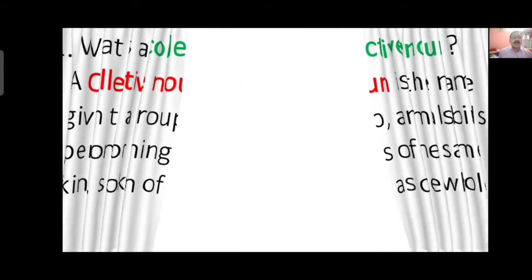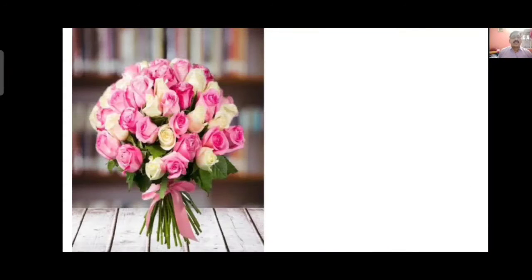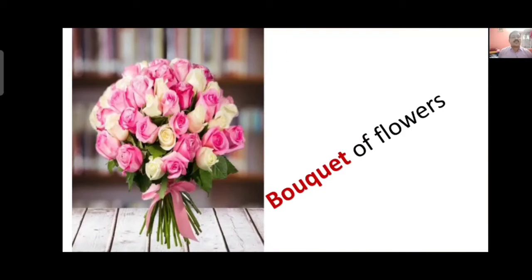Now how we give a special name to the group, let's see. You can see a bunch of flowers together. This is said in the form of collective noun. What? Bouquet of flowers. You can see a bouquet of flowers.